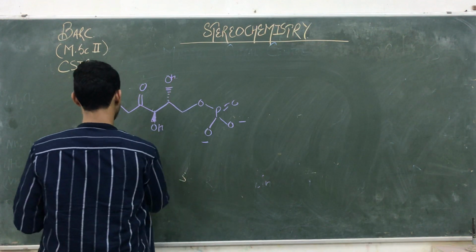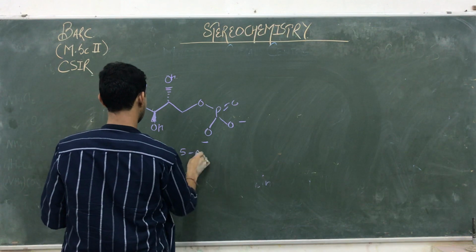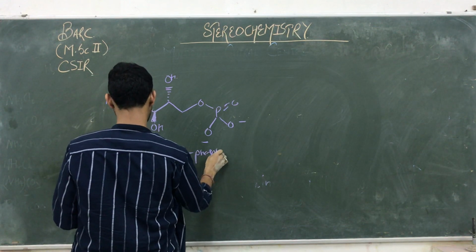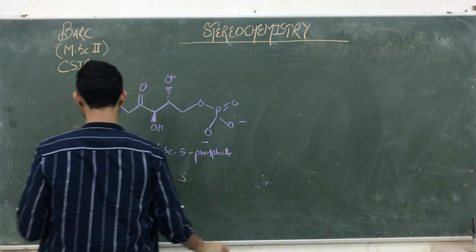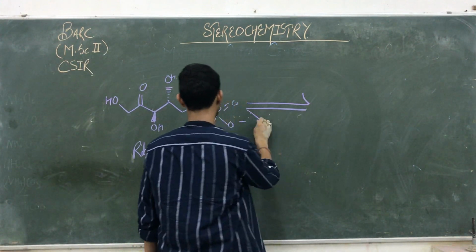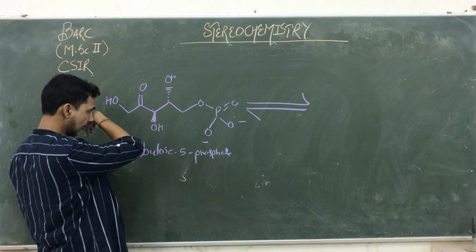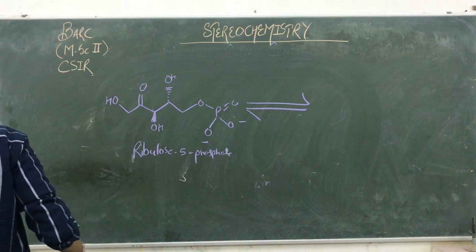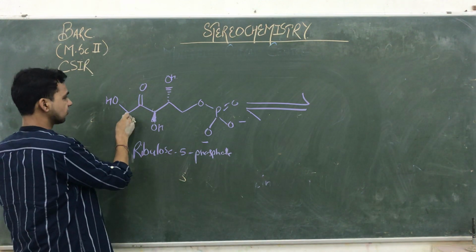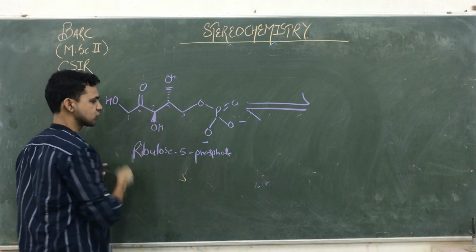This is known as ribulose 5-phosphate. We know it participates in chemical reactions in the Krebs cycle. Then we number 1, 2, 3, 4, 5. The phosphate is attached at 5.